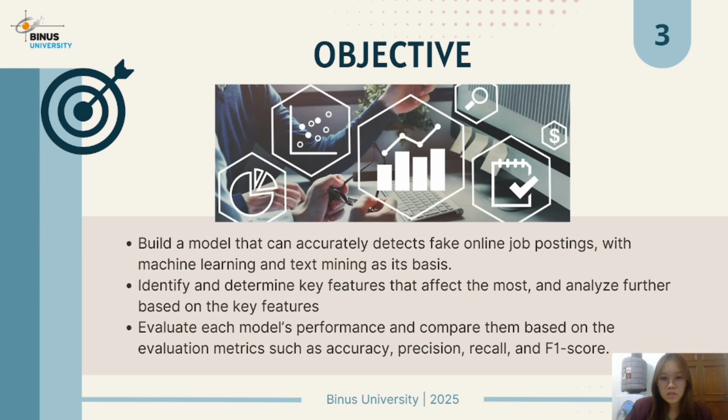Next is the objective of the research. First is to build a model that can accurately detect fake online job postings with machine learning and text mining as its basis. Second is to identify and determine key features that affect the data most, then analyze further based on the key features. Third is to evaluate each model's performance and compare them based on the evaluation metrics, such as accuracy, precision, recall, and F1 score.